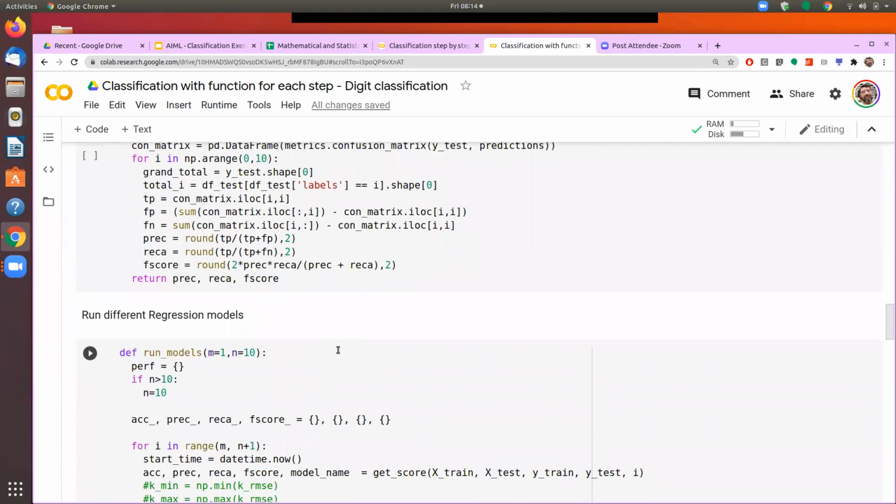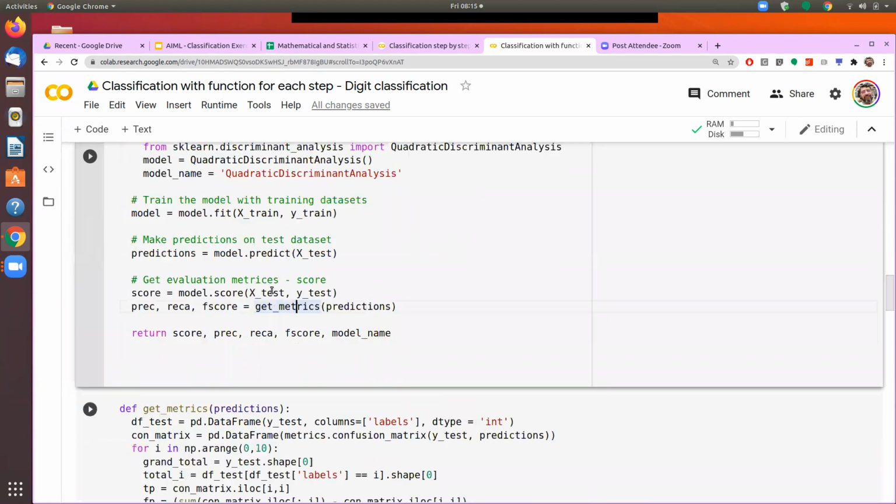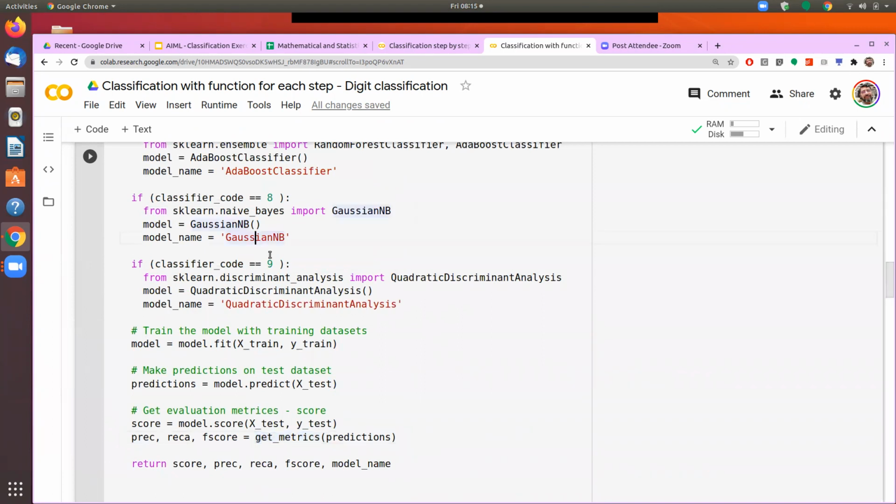Now I have written another function to say which models I want to run. So maybe starting from 1 to 10, or maybe only 1, or maybe 1 to 5. That is what I have done here. So one function I have written decides which of these models would be run. I can call and run this function, which will identify which model I want to run, because I have given a code for each model.